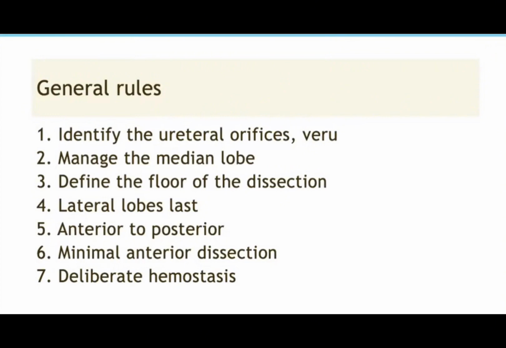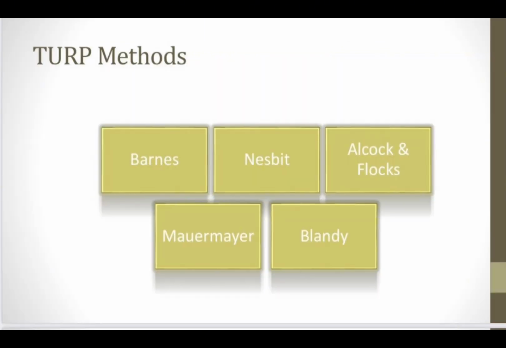Now these are the various methods for TURP, which include the Barnes method, the Nesbit method, the Alcock and Flocks technique, the Mauermayer technique and the Blandy technique. It's all about the surgeon, from where he wants to start the resection, and all these procedures are just telling us from where to start your resection. So the resection is all about the surgeon's preference.